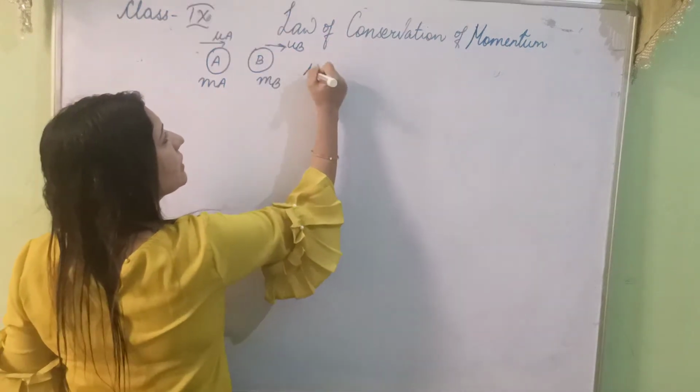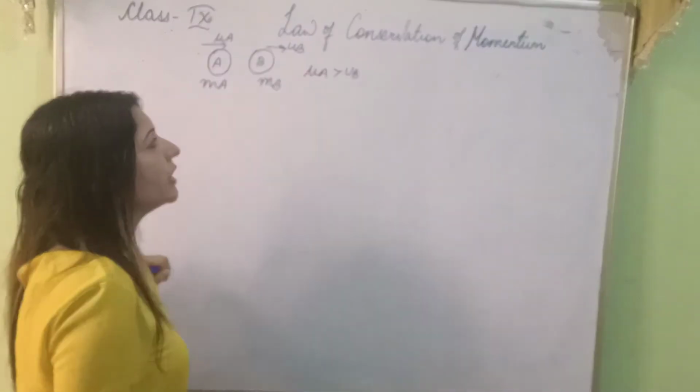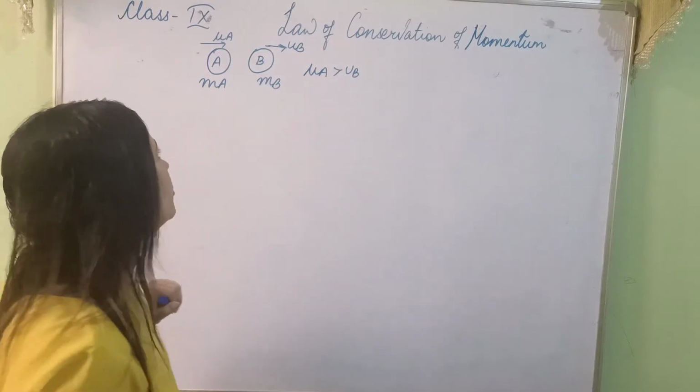In this case, ua is greater than ub. I will clear out why ua is greater than ub.